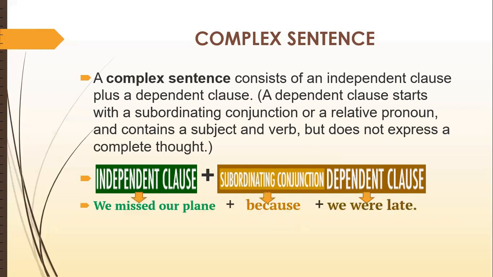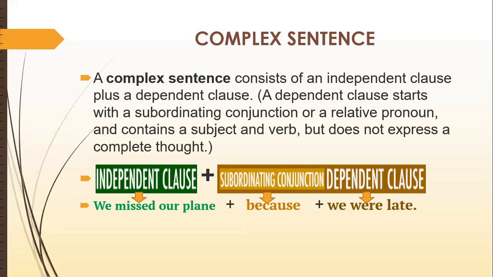Example: we missed our plane. We missed our plane. This is an independent clause because it can stand alone. Then it will be joined with the help of 'because we were late'. The second clause is a dependent clause. A dependent clause is a clause which cannot stand alone.